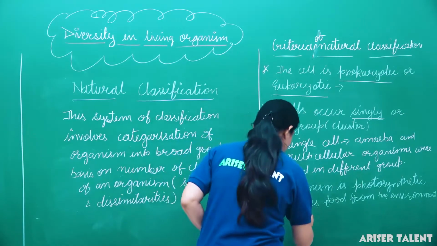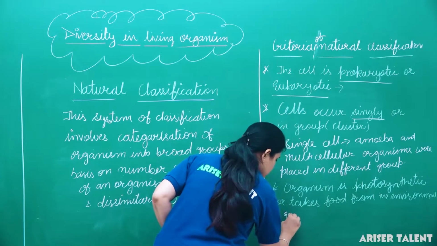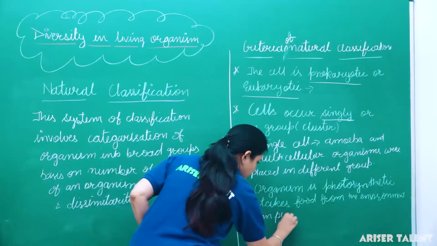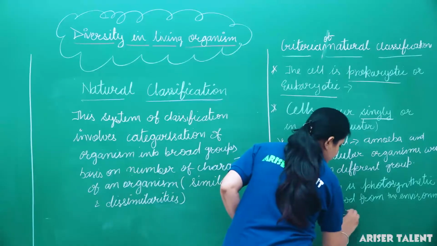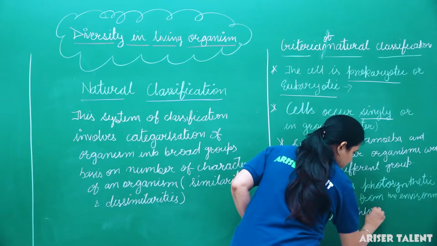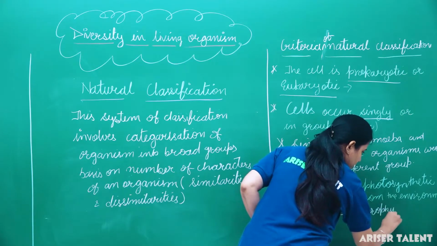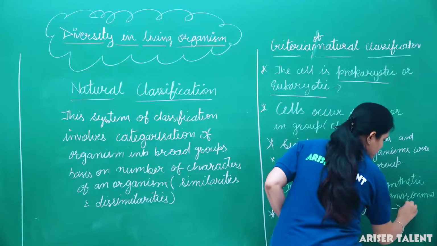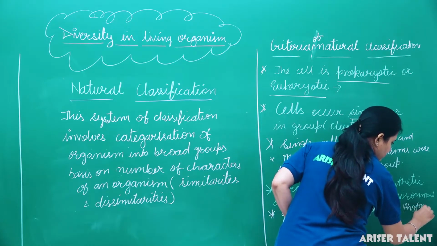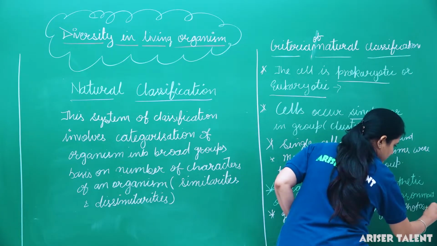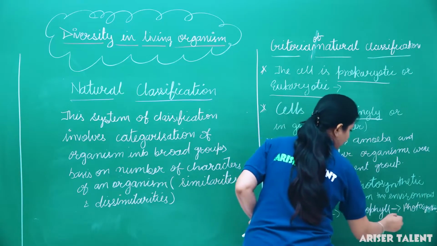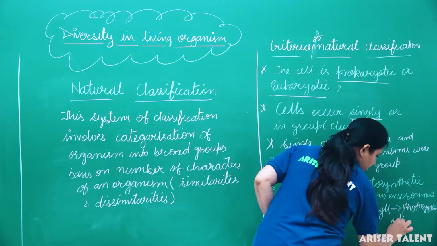So here we can mention that green plants which have chlorophyll perform the process of photosynthesis, and they are known as autotrophic.